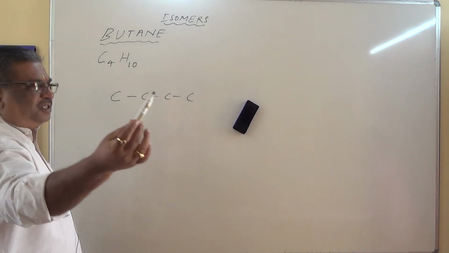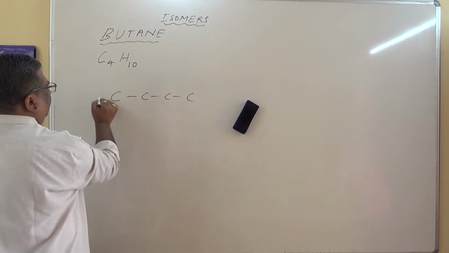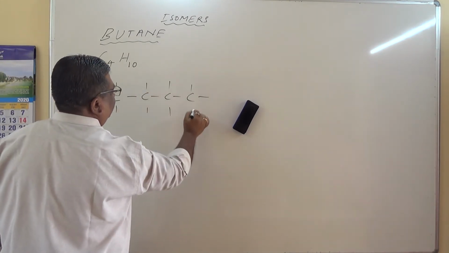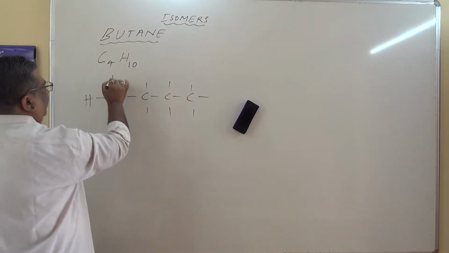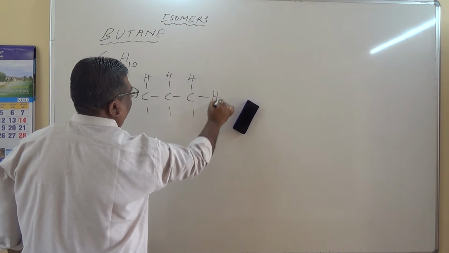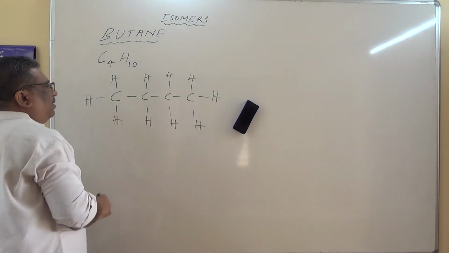So 4 carbon atoms. Balance the valences. 1, 2, 3, 4. 1, 2, 3, 4. Balance the valences. Put hydrogen everywhere. It is not at all writing. Just a moment. Let me change the pen now. Okay.